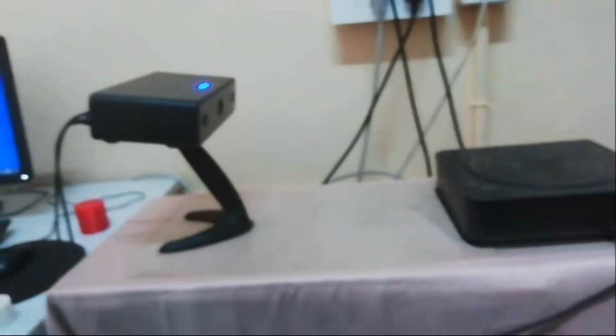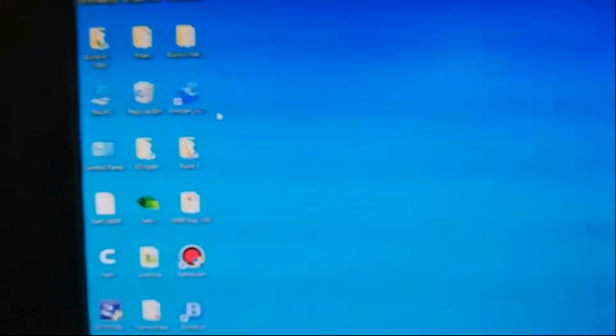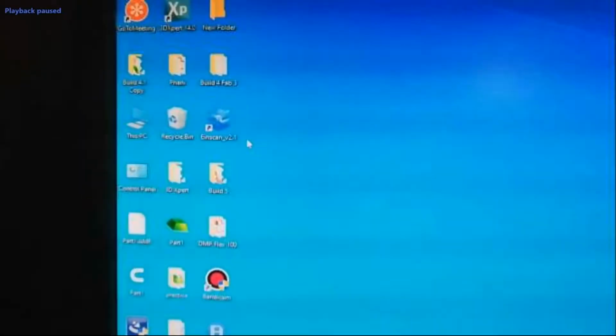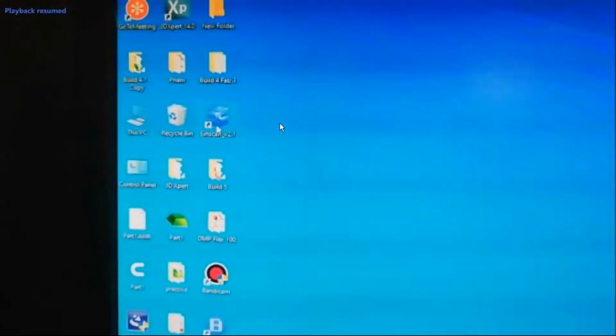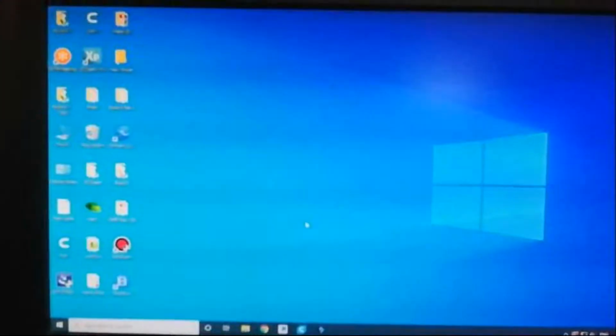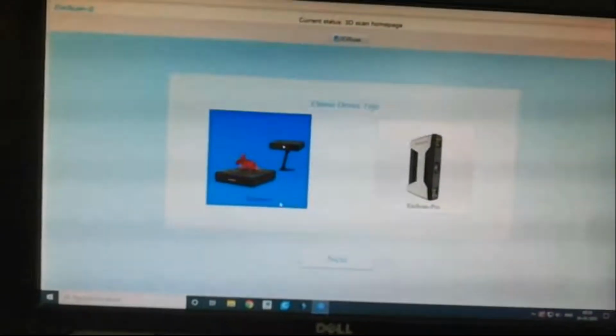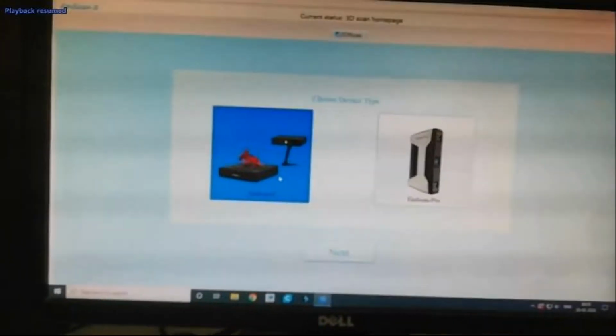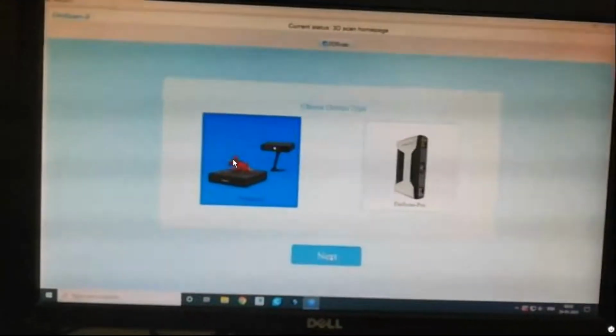We kept some distance to capture that object. Here, we will open this one, which we are using for this scanner. They have given iScan software. We will open the software and do the scanning process, same as the 3D sense. Yes, we are using this object scanner.